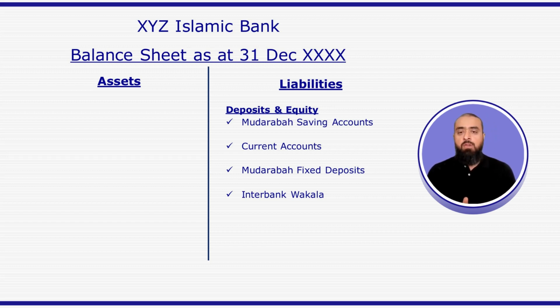So an Islamic bank accumulates funds on the liability side, which is the sources of fund side. On the liability side, Islamic banks offer different products. For example, Mudarba savings accounts, current accounts, Mudarba fixed deposits, interbank wakala, and other products, which may differ from bank to bank and from country to country.